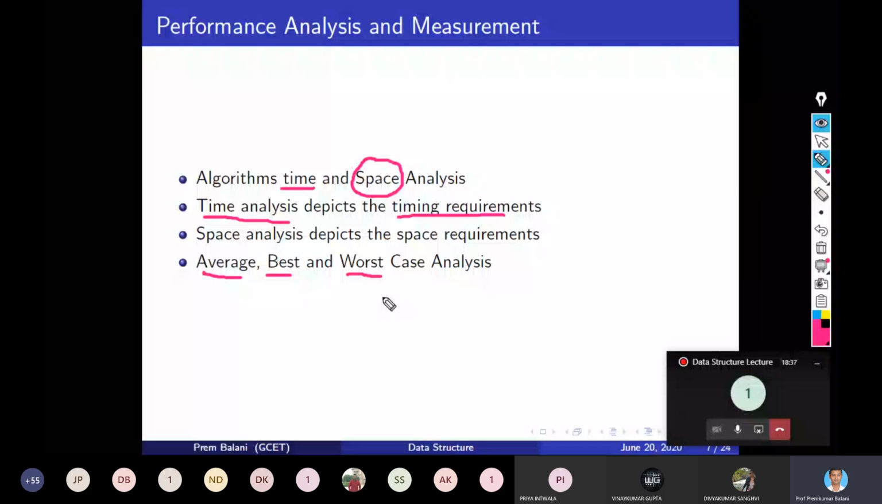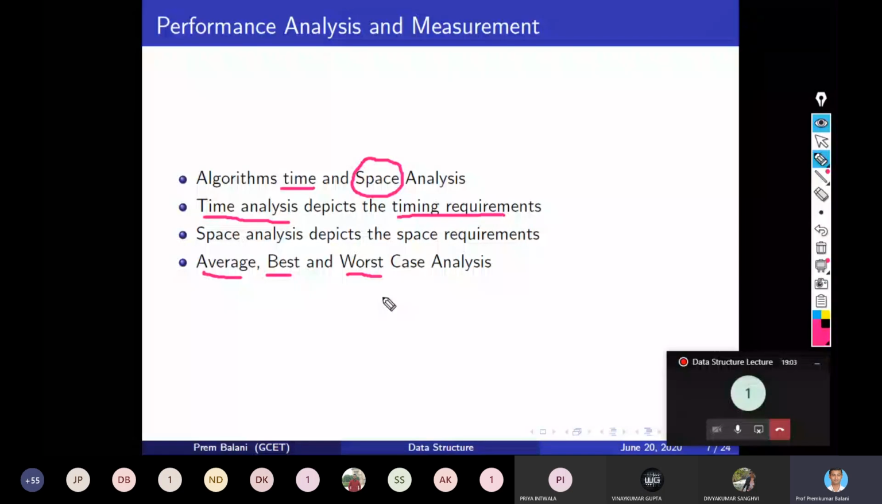So depending on that, you will define that this is the worst case time, this is the best case time, and this is the average time. So in algorithms also, suppose I give you data.